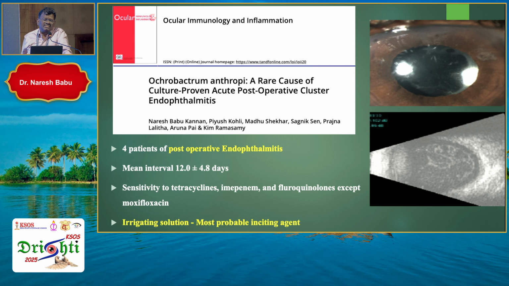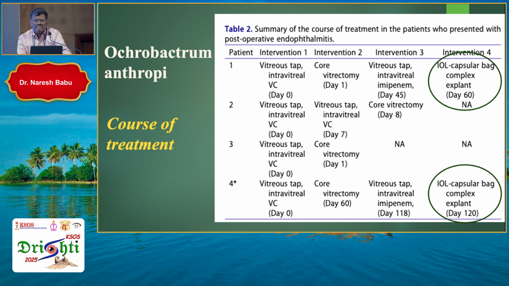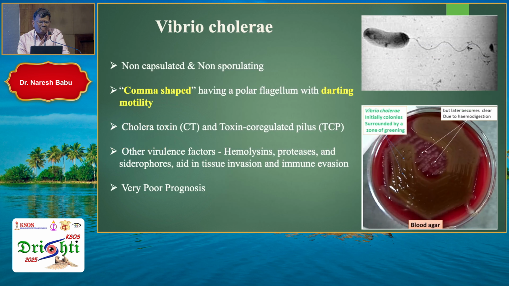And we had 4 cases from the same institute, again a cluster. In all these cases, in 2 of them, as soon as we got the culture, we went ahead and removed the IOL bag capsule complex. When we are removing the IOL bag, every single remnant of the capsule should be removed so that there is no multiplication. And most of these cases did very well.